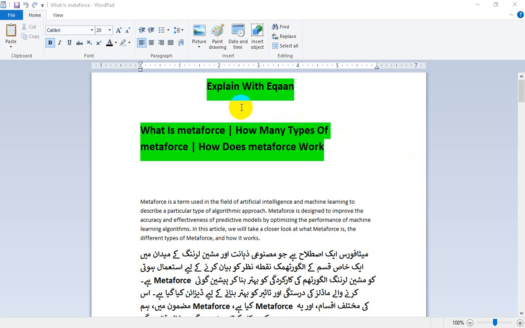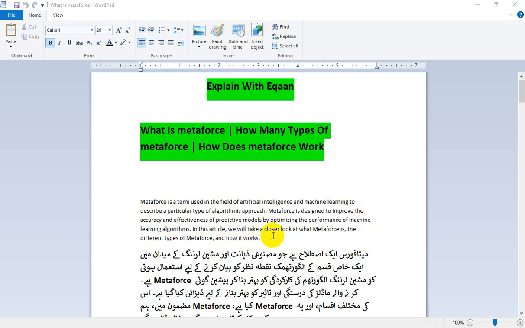Today we are going to discuss metaphors. What is metaphors, how many types of metaphors, and how does metaphors work? So let's start. Metaphors is a term used in the field of artificial intelligence and machine learning to describe a particular type of algorithm approach. Metaphors is designed to improve the accuracy and effectiveness of predictive models by optimizing the performance of machine learning algorithms.